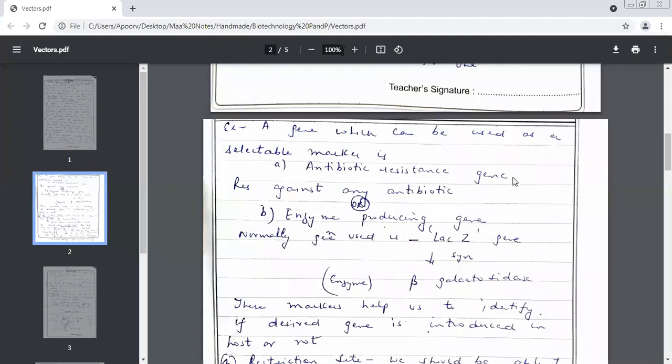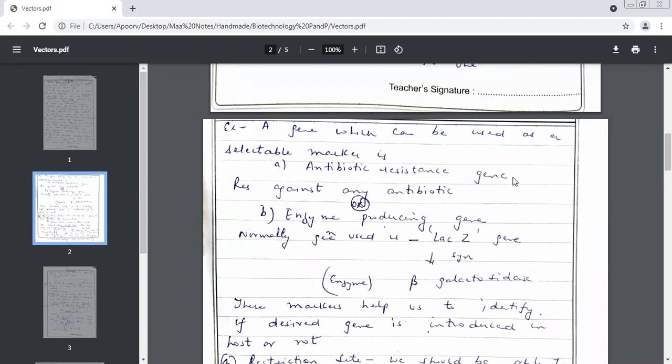Antibiotic resistance. Good. We had used two antibiotic resistant genes when we prepared the first artificial vector, PBR322. Which two genes were used? Ampicillin and tetracycline. Very good.